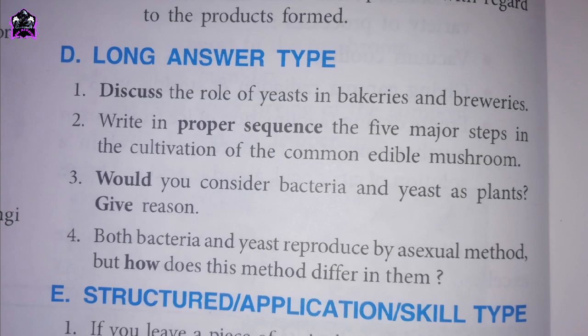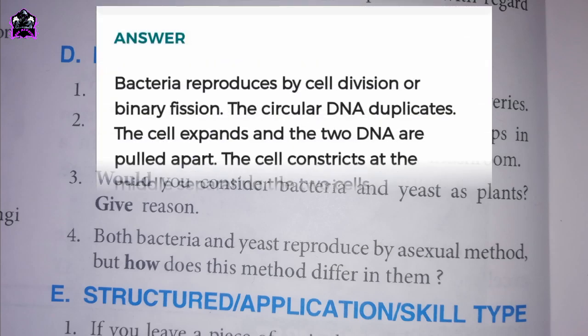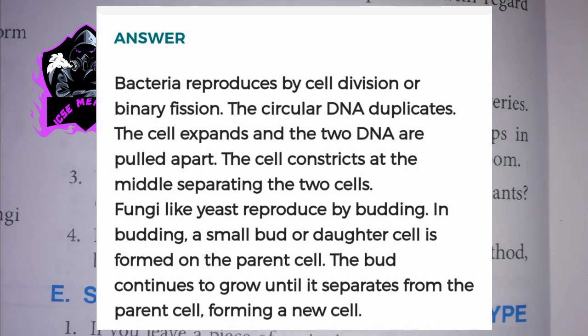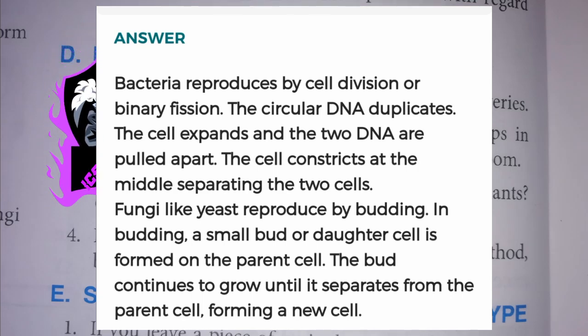Fourth one, both bacteria and yeast reproduce by asexual method, but how does this method differ in them? Answers showing on screen. Bacteria reproduces by cell division or binary fission. The circular DNA duplicates. The cell expands and the two DNA are pulled apart. The cell constricts at the middle, separating the two cells. Fungi like yeast reproduce by budding. In budding, a small bud or daughter cell is formed on the parent cell. The bud continues to grow until it separates from the parent cell, forming a new cell.